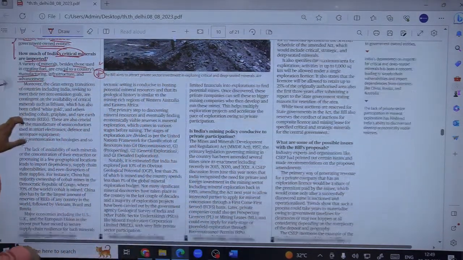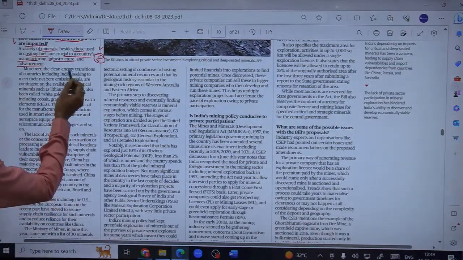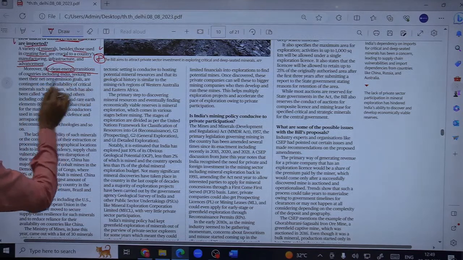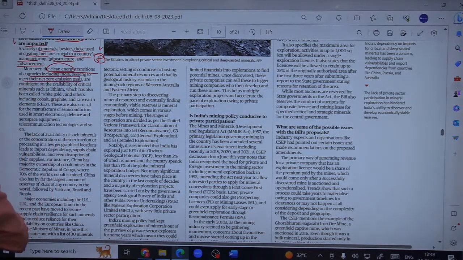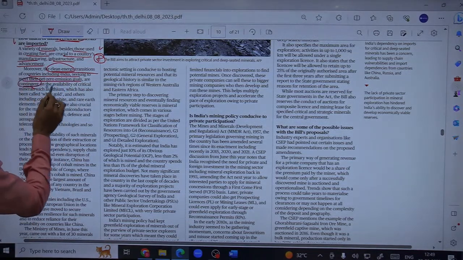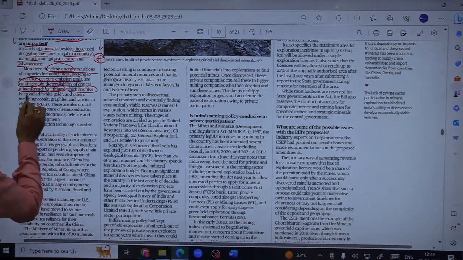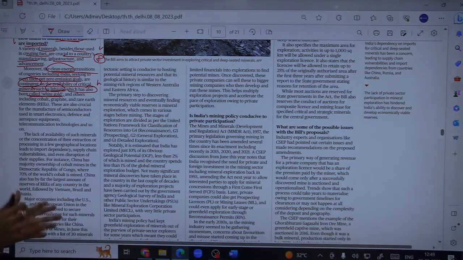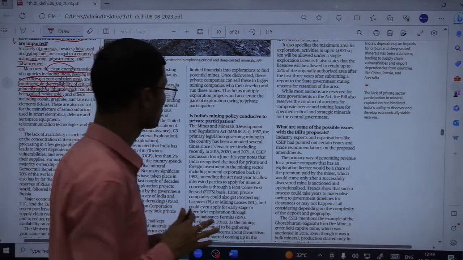Therefore, government is coming up with such kind of amendments. Moreover, the clean energy transitions of countries including India seeking to meet their net zero emission goals are contingent on the availability of critical minerals such as lithium, which has also been called white gold. So which mineral is known as white gold? It's lithium. Fine. So do remember this fact.